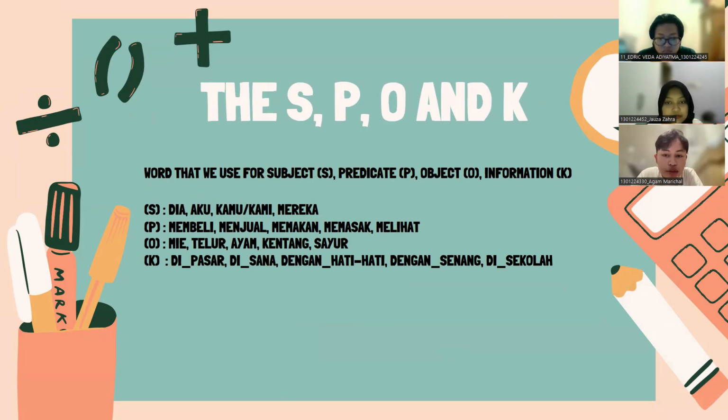Okay, for the S, P, O, and K, what we use is subject S, predicate P, object O, and information K. S is dia, aku, kamu, kami, or mereka. P is membeli, menjual, memakan, memasak, and melihat. The object O is mie, telur, ayam, kentang, and sayur. The last one is information or K: di pasar, di sana, dengan hati-hati, dengan senang, di sekolah.